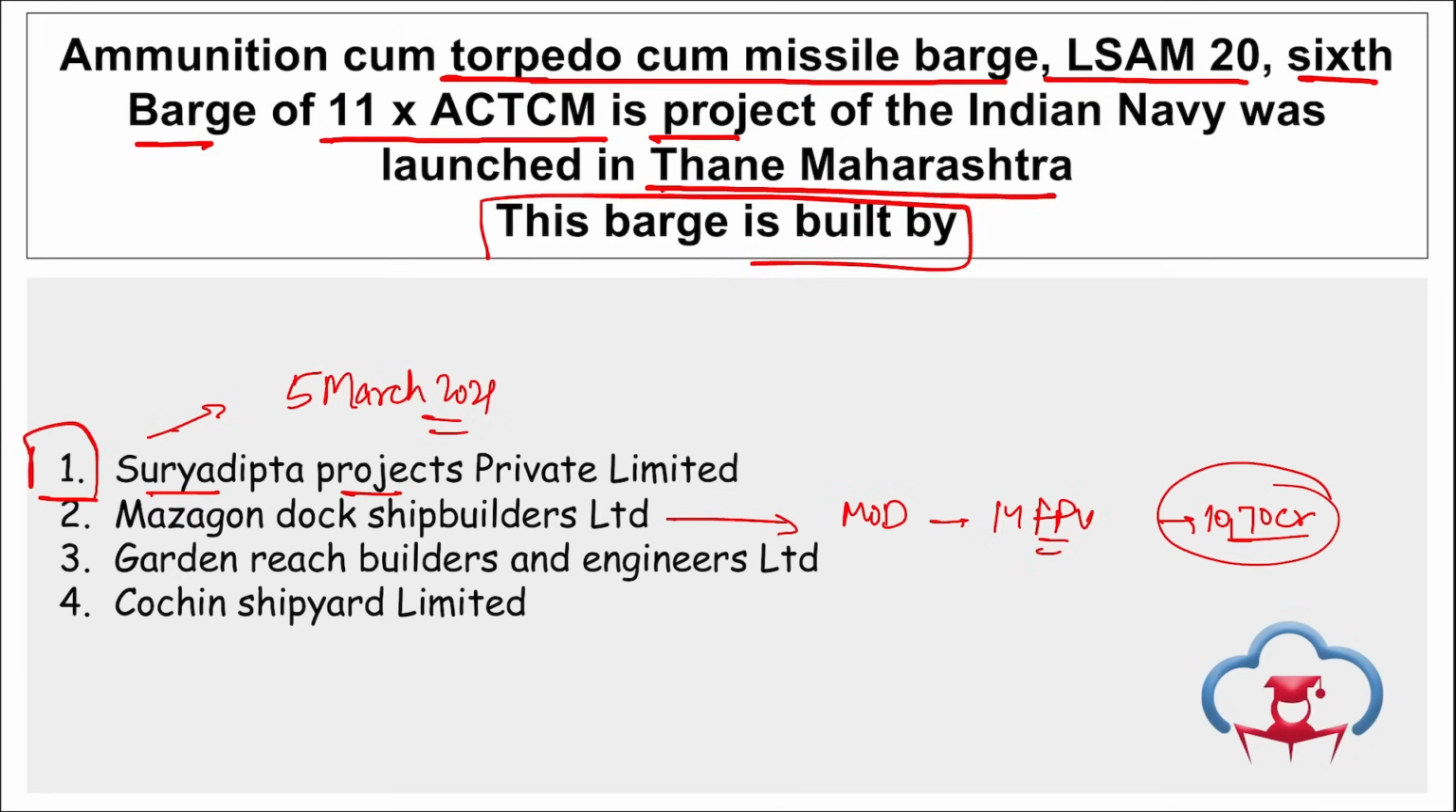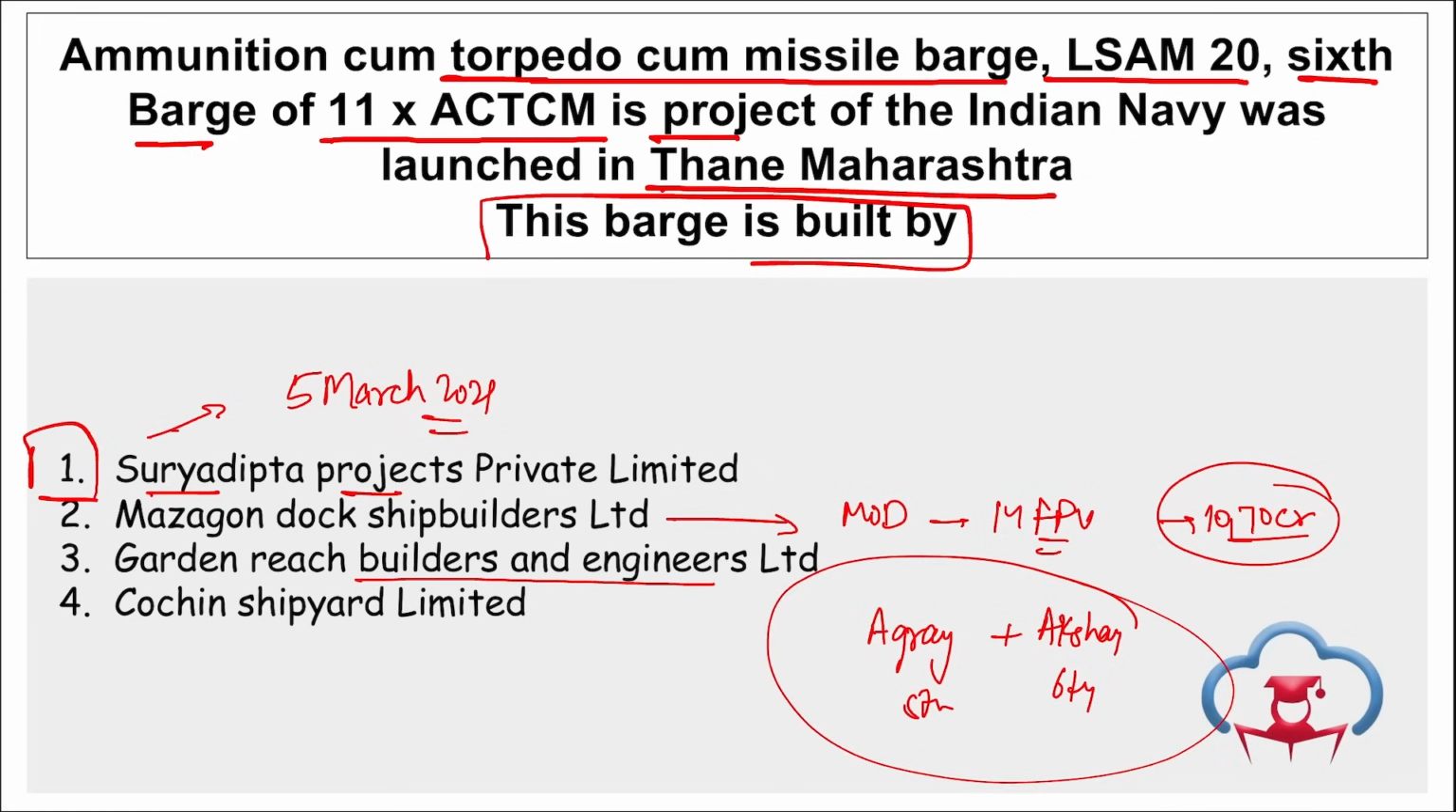Then if we talk about Garden Reach Shipbuilders and Engineers Limited, here remember GRSE, correct? They have launched Agraya and Akshay. Agraya is the 5th and Akshay is the 6th of the 8 anti-submarine warfare shallow watercraft project for the Indian Army. 2 more are to come, that is 7th and 8th.